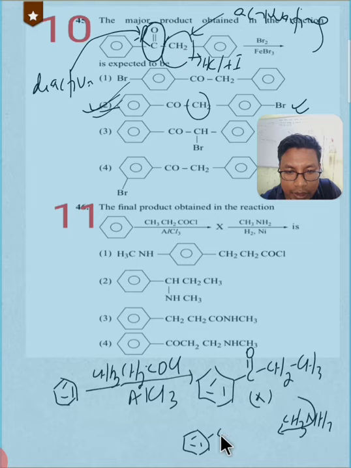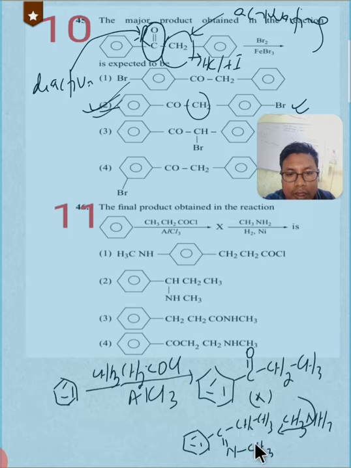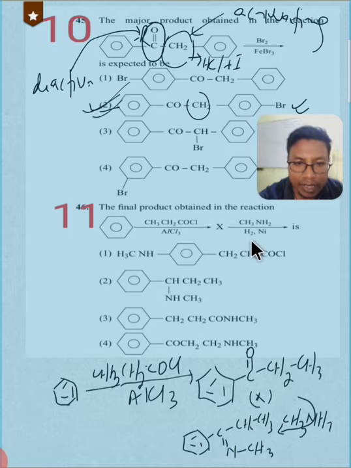Let me write here. Okay, C double bond N, and to this N a methyl group will be attached, and ethyl is attached here, right? And to this compound we need to add hydrogen in presence of nickel, so this must be reacted again with hydrogen, catalytic reduction.